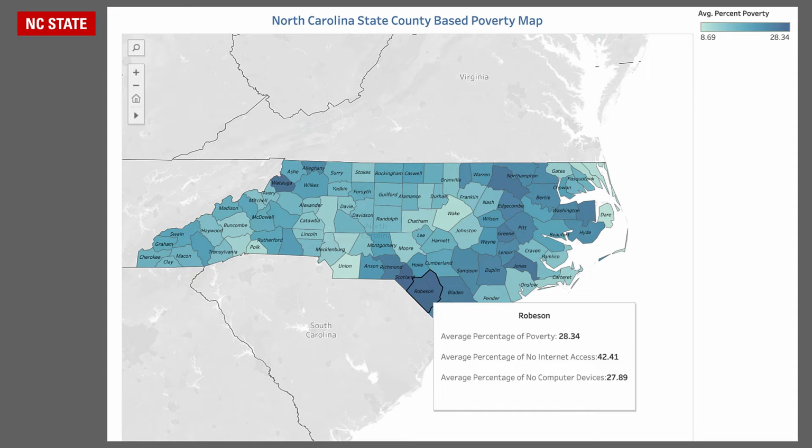For our exploratory phase, we first sought to validate the premise that the digital divide is also significant among low-income households in North Carolina. We combined the RLWG student connectivity, Stronger Nation, NC broadband indices, and NCES datasets into a new dataset and compared three connectivity variables by county, shown as average percentage out of households: those under the poverty line, those without internet access, and those without computer devices. In the interest of time, we encourage you to explore the positive relationship between these three factors in our interactive